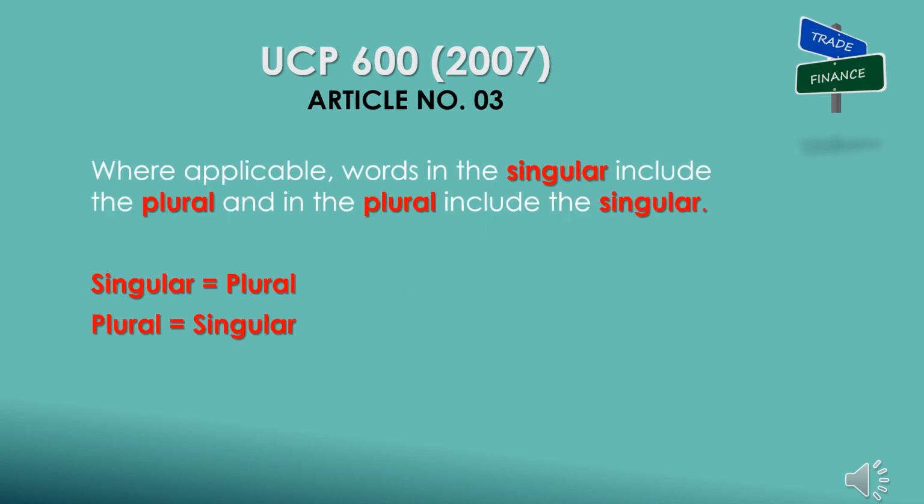First interpretation is about use of singular and plural words. Clause: Where applicable, words in the singular include the plural, and in the plural include the singular. Previously terms were used in either singular or plural or where they could be used in both contexts, by including (s) in between brackets. That made reading difficult. After UCP 600 words in singular will be equal to plural, and plural will be equal to singular, depending upon the context of the text. For example, shipment after 21 day of issuance of letter of credit, here day is singular but considered as plural.